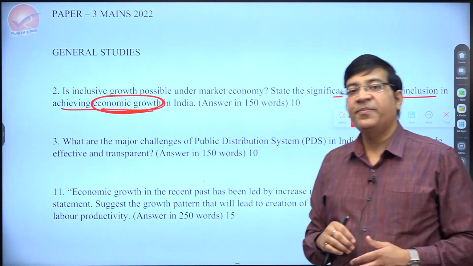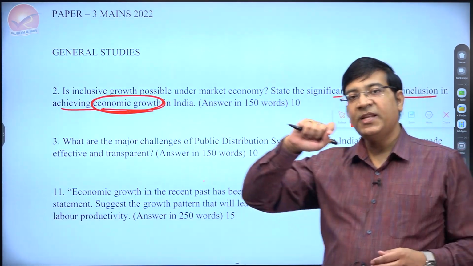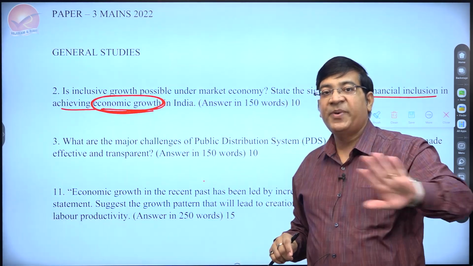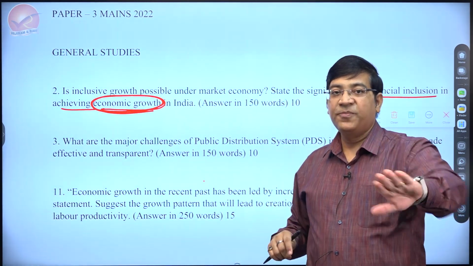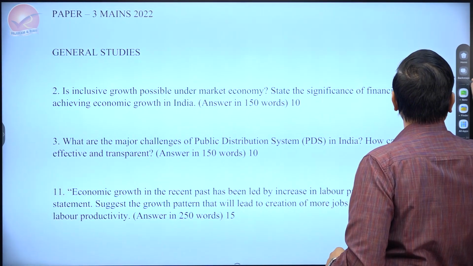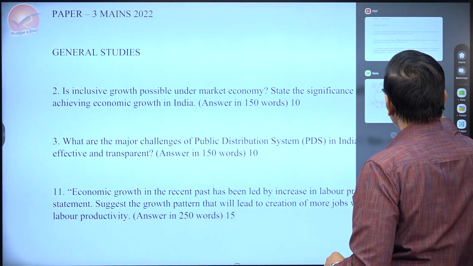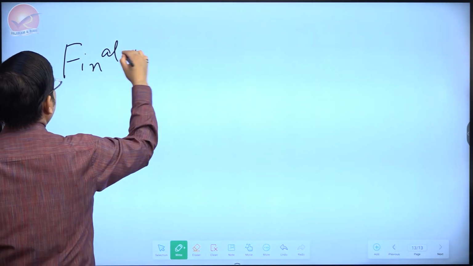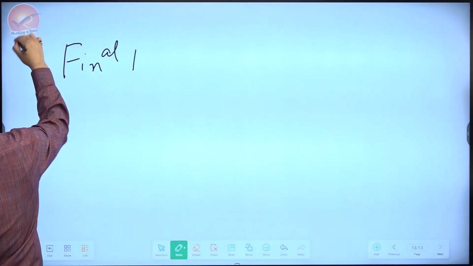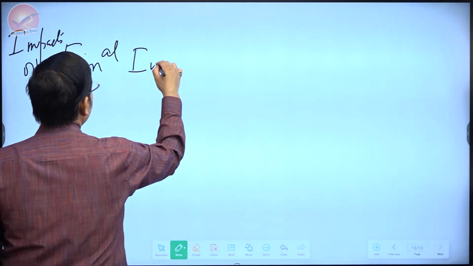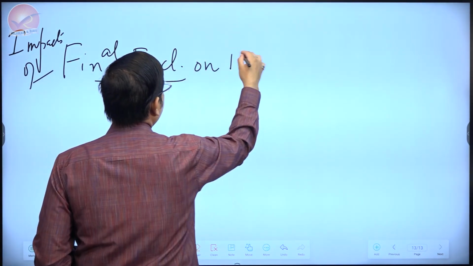You have to give those arguments on how financial inclusion can increase national income growth, and not the arguments on how it is handling disparities or providing other goods. I hope that is getting clear. So let's come back and see how this can be done. In this case, proceeding further, you have to give the impacts of financial inclusion on economic growth.